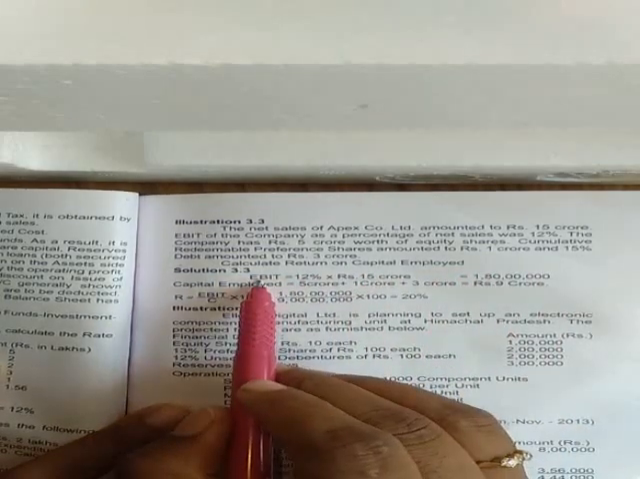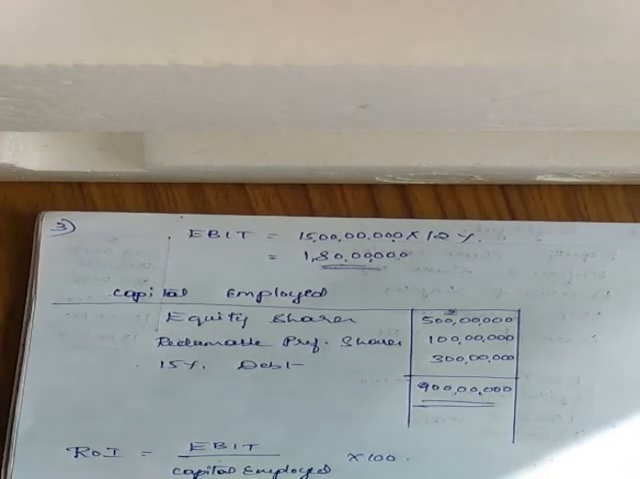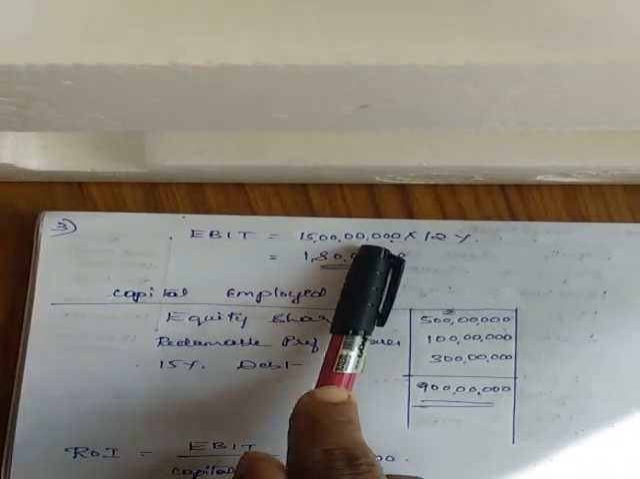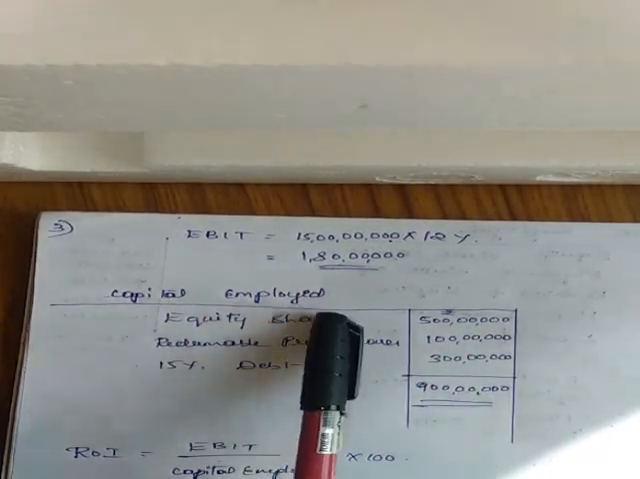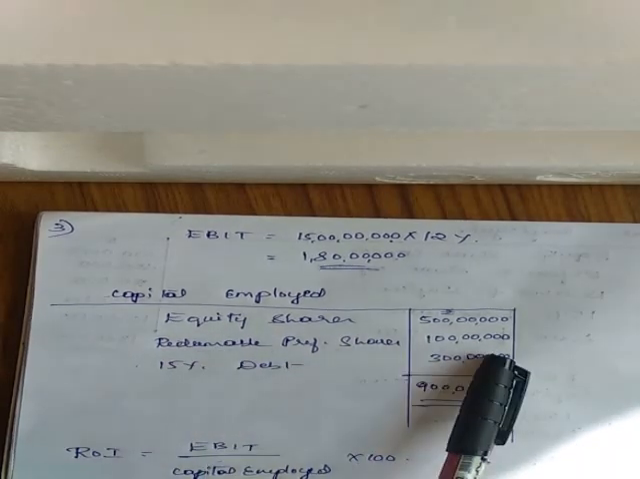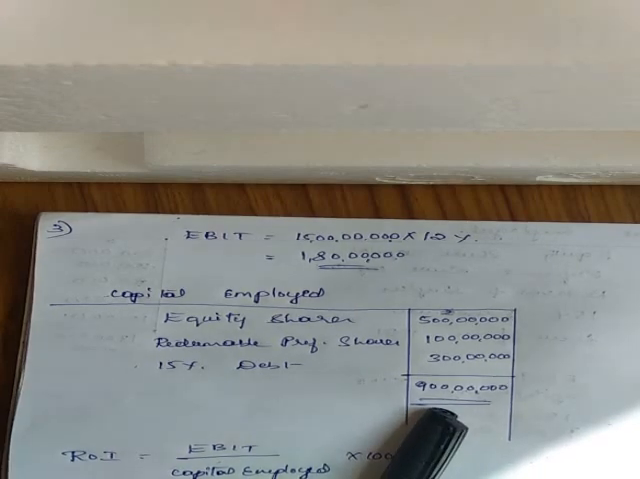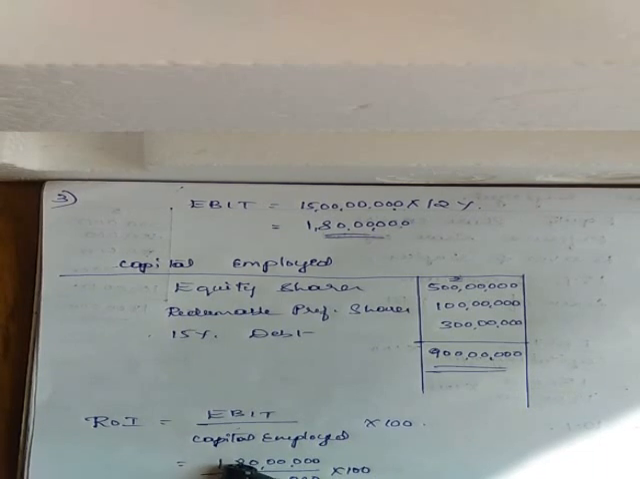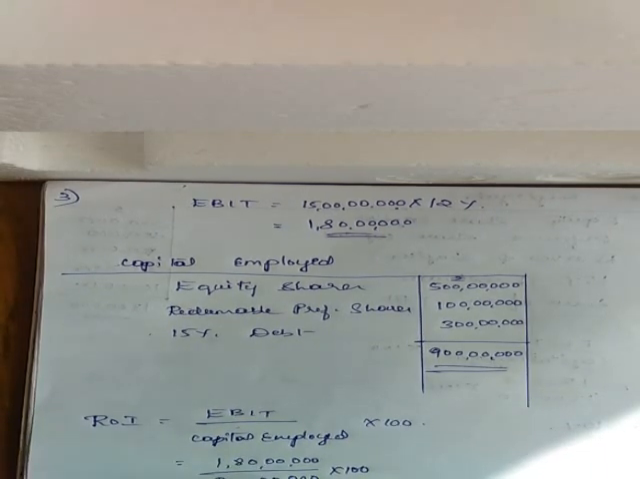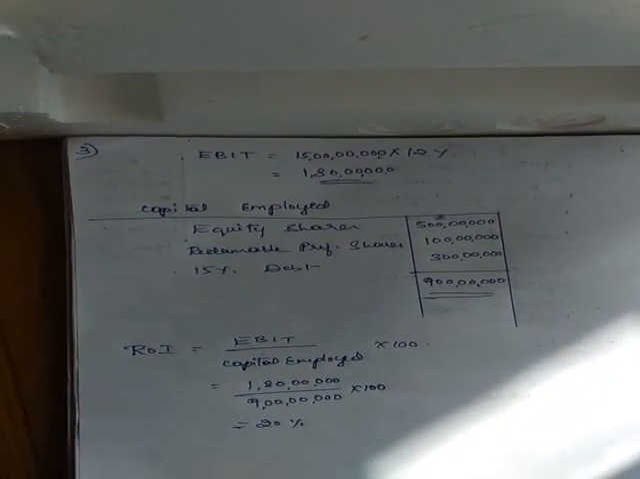So first we have to calculate what EBIT is. Here EBIT is a percentage on net sales. Net sales is 15 crore into 12%. So EBIT is 1 crore 80 lakhs. Then capital employed, there are only three items, that is equity shares, add redeemable preference shares 1 crore, then add 15% debt 3 crore. So total capital employed is 9 crore. Then the formula is EBIT divided by capital employed. 1 crore 80 lakh divided by 9 crore into 100, so it is 20%.